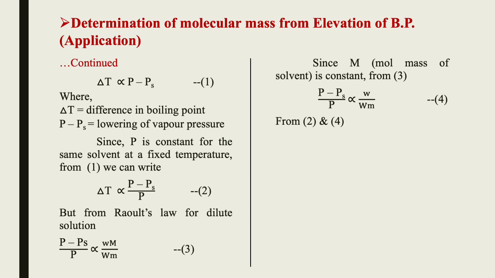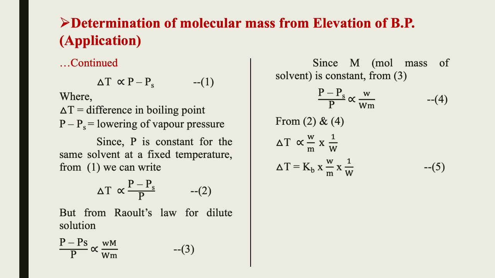From 2 and 4, ΔT is directly proportional to small w divided by M into 1 by capital W. If you equate equations 2 and 4, we directly get this equation. This says the difference in temperature is directly proportional to the moles of the solute.